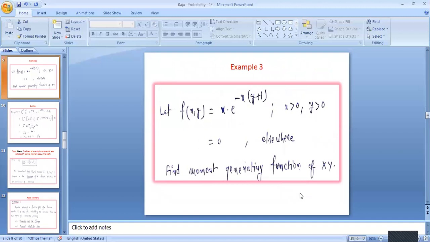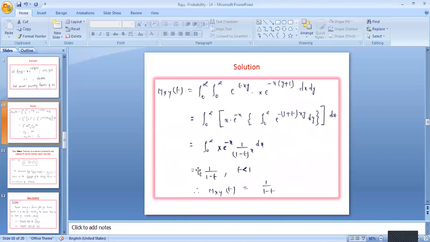One more example is given. Let f of x, y equal x into e^(-x(y+1)), where x greater than 0, y greater than 0, and equal to 0 elsewhere. Then find the moment generating function with respect to x, y. As you discussed, the moment generating function is defined as M_X(t) equals the integral of e^(tx) into f_X(x) dx. If it is two random variables, then we can go for M_XY(t), with limits from 0 to infinity and 0 to infinity.